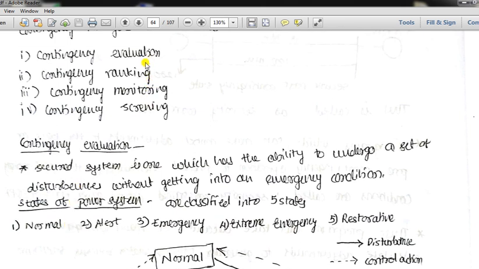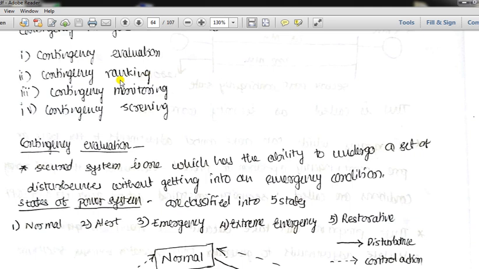After evaluating the contingency, we will come to know which limits have got violated. That information we get in contingency evaluation. Then what is contingency ranking? As I have mentioned earlier also, at any instant of time, if we check the violation of limits or the contingencies, we will have n number of such contingencies. So shall the power engineer consider all these contingencies? Not possible. Therefore it is necessary to rank these contingencies.